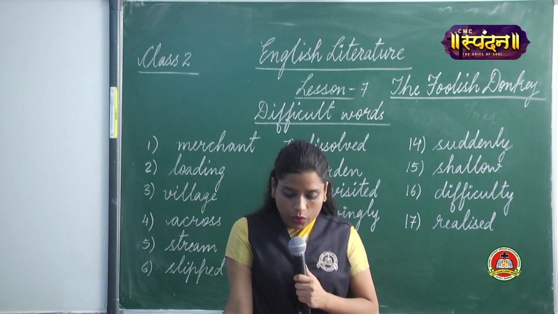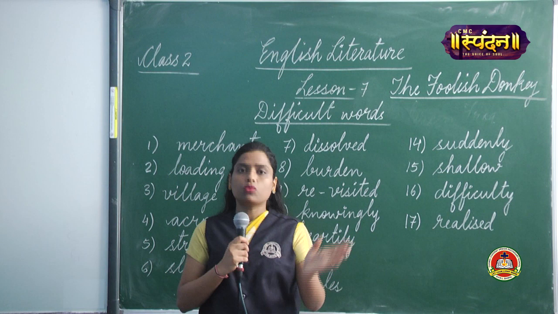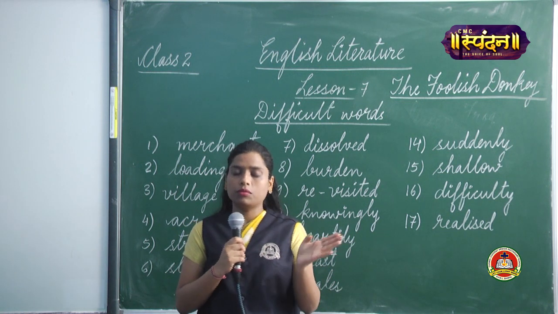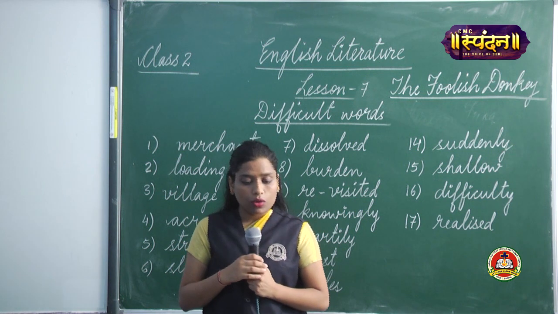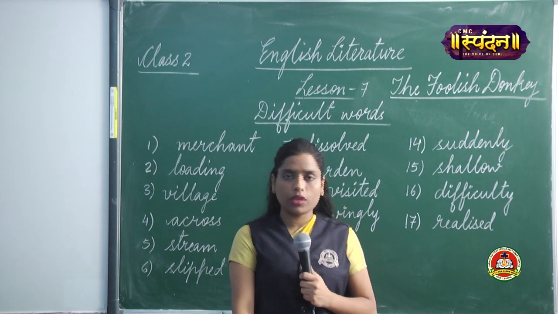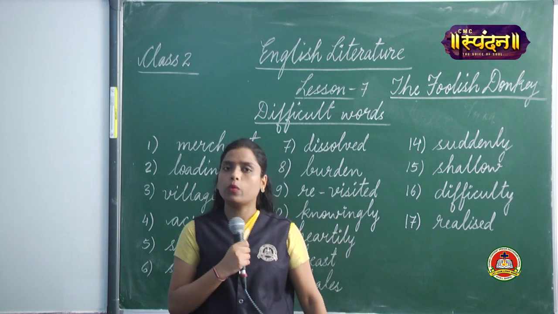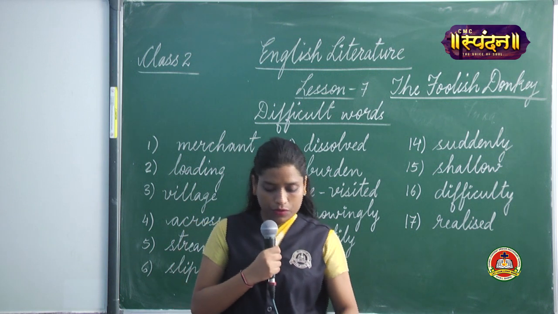Then we have the third question. What was on their way? Now when this merchant used to go to sell the salt, what was there on the way? So there was a stream. Yes, there was a small stream on the way. They had to cross the stream and then they could reach the village.